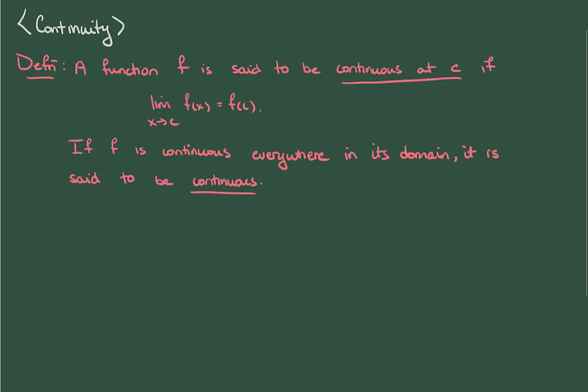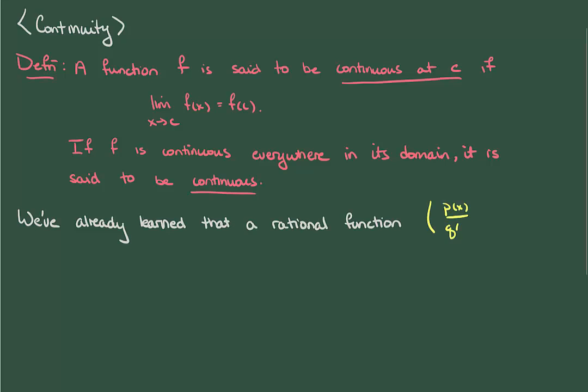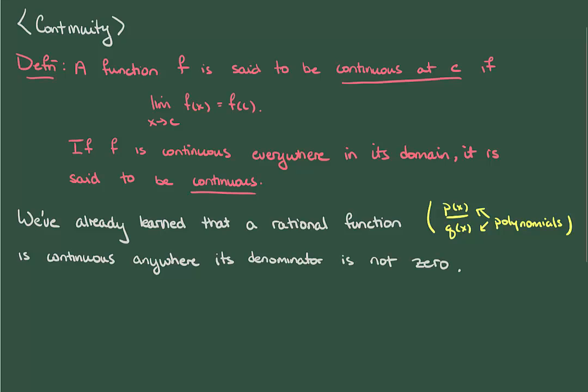When a function is continuous at every point in its domain, we'll just say that it's continuous. Okay, so we already know of at least one class of continuous functions, namely the set of rational functions. Recall that these are functions that are of the form of polynomial over polynomial. And we saw that these are continuous so long as the denominator is non-zero at the limiting point.